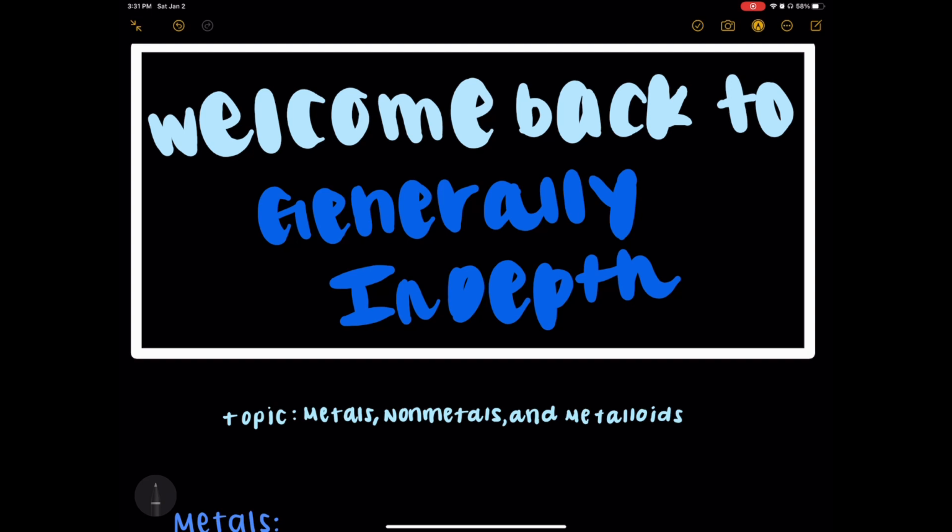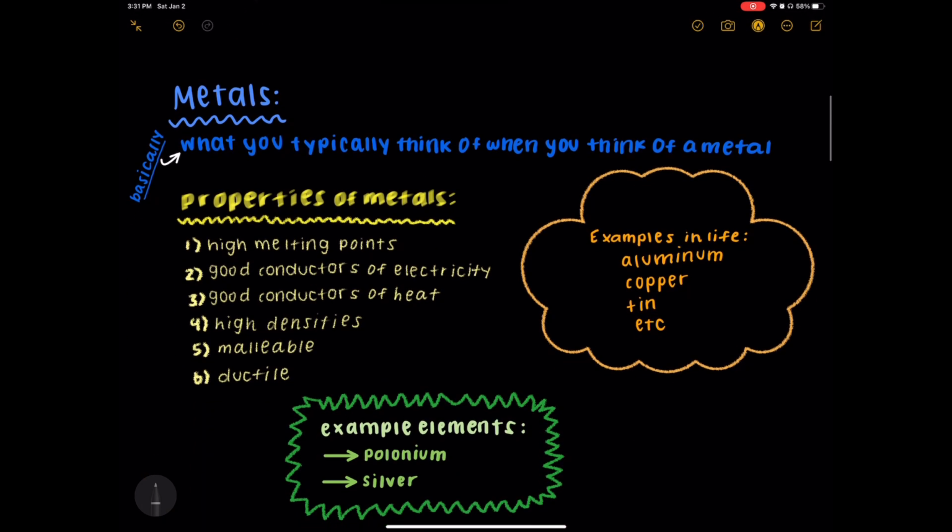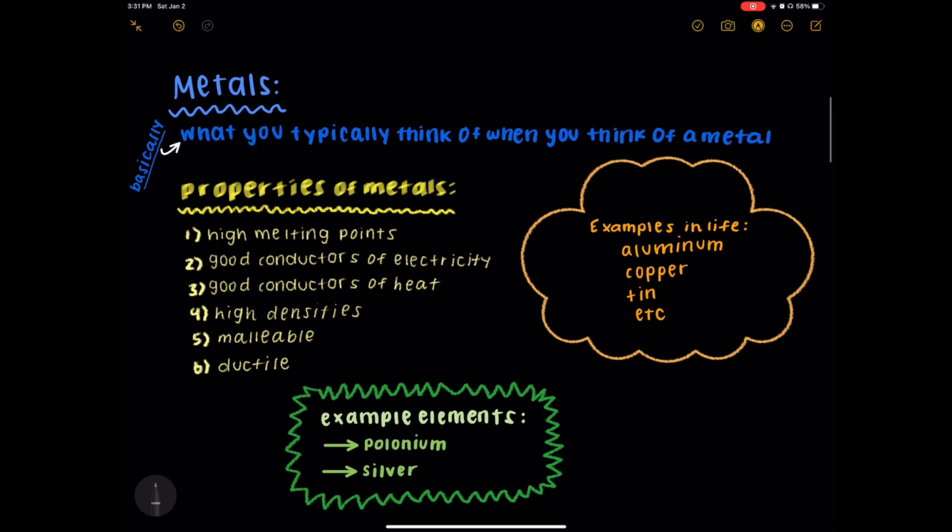Today we'll be talking about metals, nonmetals, and metalloids. A metal is a material that when freshly prepared shows a lustrous appearance and conducts electricity and heat relatively well. Examples of metals are aluminum, copper, iron, tin, gold, and many more.